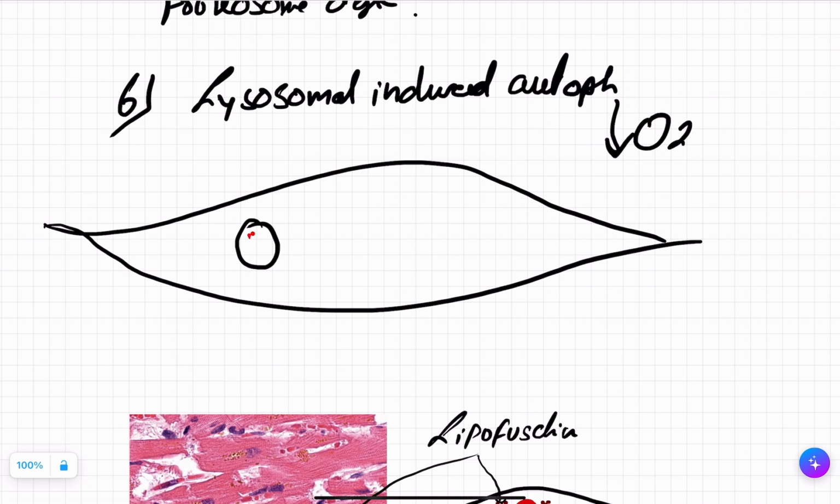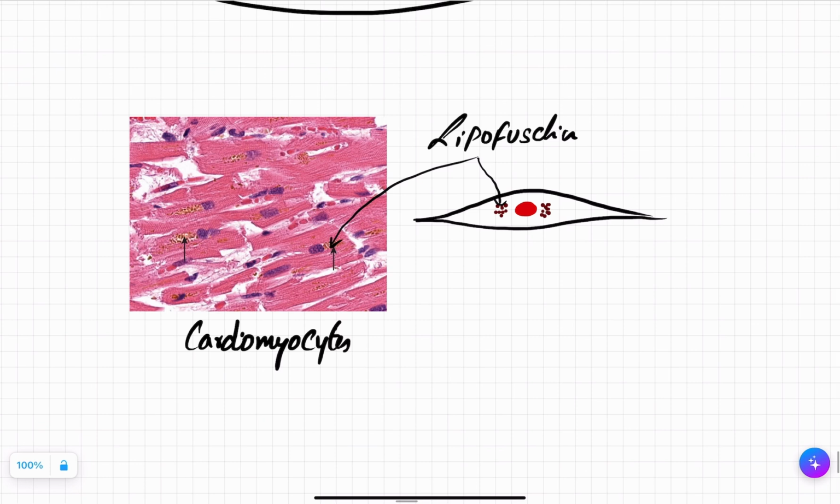So those undigested parts will stay inside the lysosome, and these are known as lipofuscin. Lipofuscins are the pigmented structures found in the perinuclear regions of the cell, which are the undigested remains of autophagy. In this photograph, you can see these are the cardiomyocytes, and the brown pigments that you see here, that is your lipofuscin. Got it?